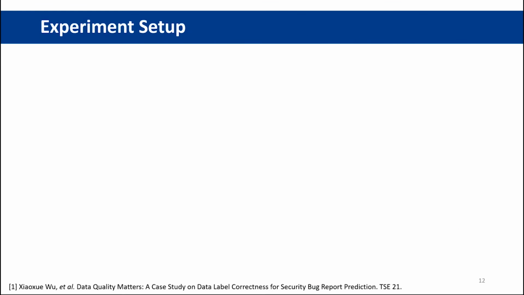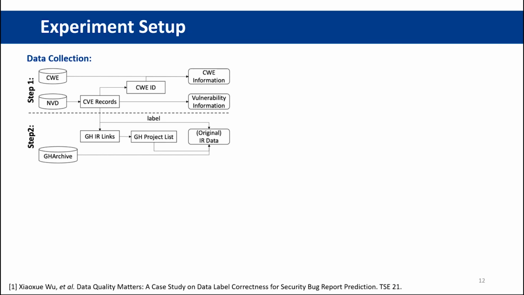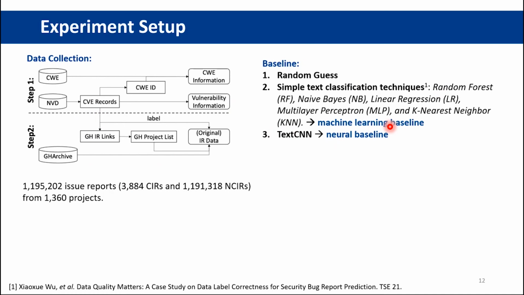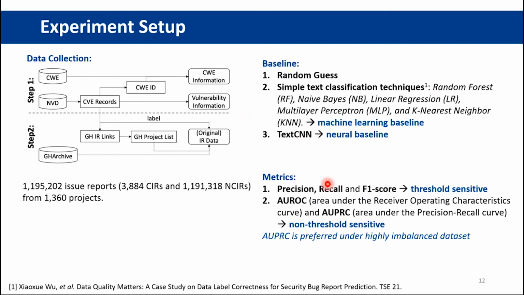To build the experiment dataset, we first collect vulnerability relevant information, then we extract GitHub issue report links from the external references of the CVE records and crawl all original issue reports of the associated GitHub projects. We include 3 types of baseline models, and for the evaluation metrics, except for precision, recall and F1 score, we also include 2 non-threshold sensitive metrics, AUROC and AUPRC, and the latter one is preferred on highly imbalanced datasets.